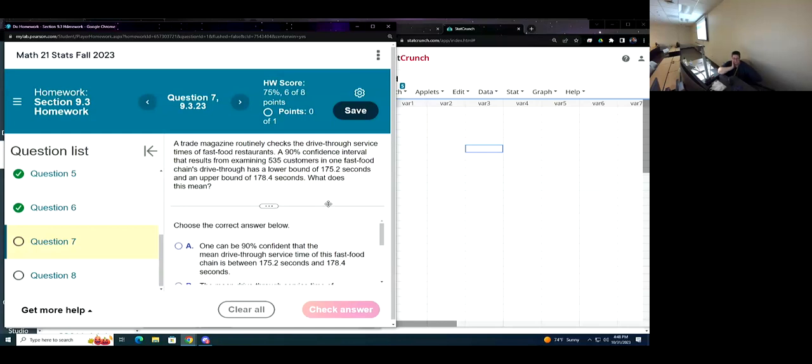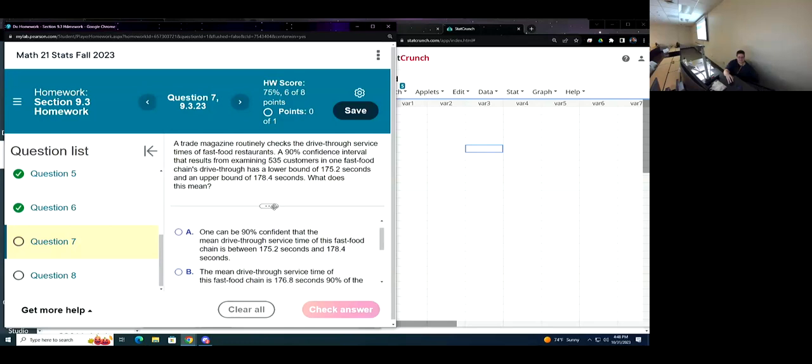What does this mean? It means we can be 90% confident that how long it takes to be in the fast food chain's drive-through is between those two times. That's what a confidence interval says.